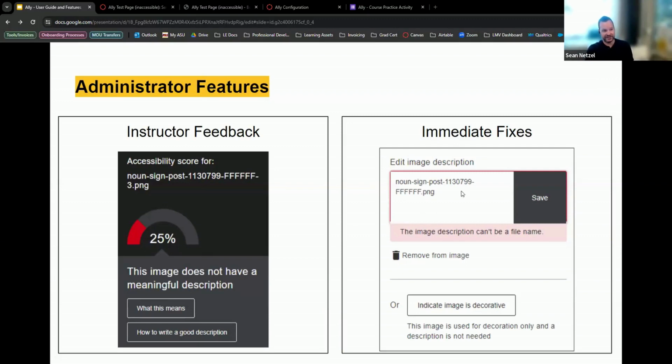And then the immediate fixes, that's what I mentioned with the image description, the alt text, things like that, where you mostly just want to change it. It'll default to the title, but you can change that yourself here. The other thing I should point out about those images at the bottom: if it's just an icon there for decorative purposes, you don't have to put an image description for it. You can just click right here, indicate image is decorative. Click on that, it'll be fixed, and it'll signal to the learner this is just a decorative icon, and then it'll move on.